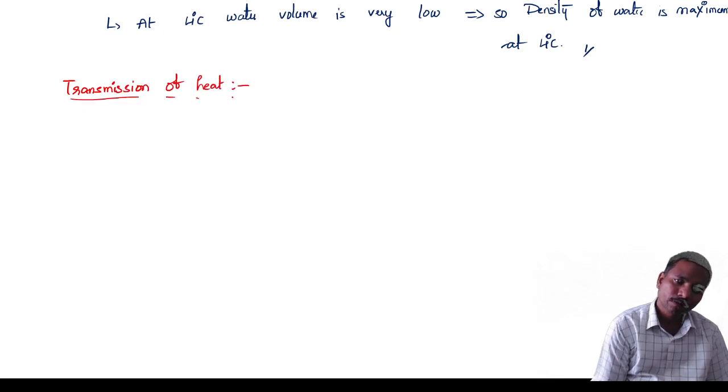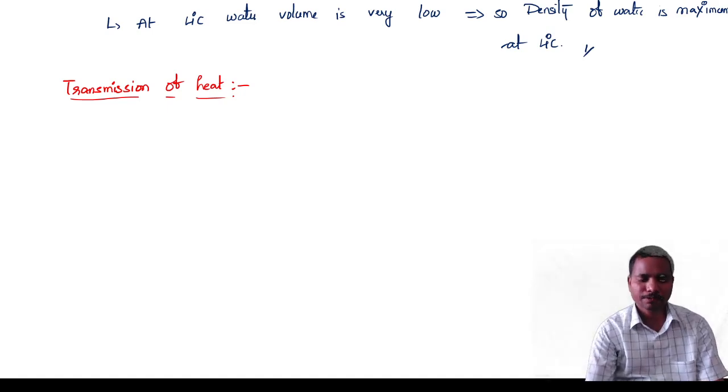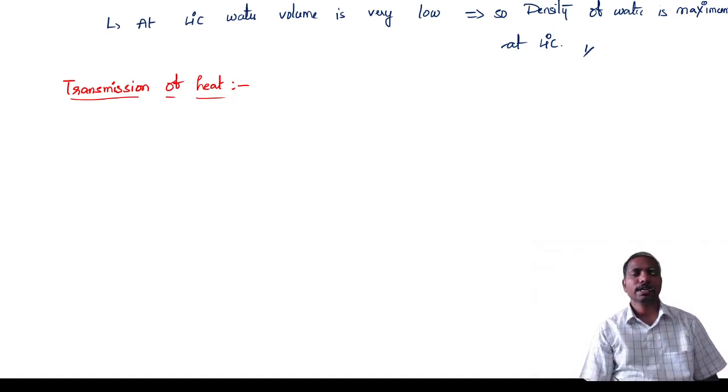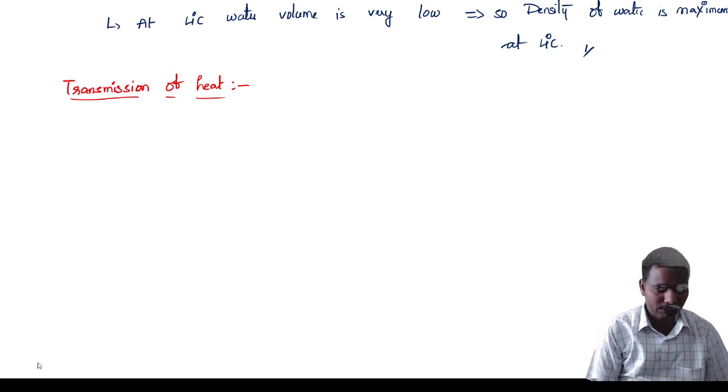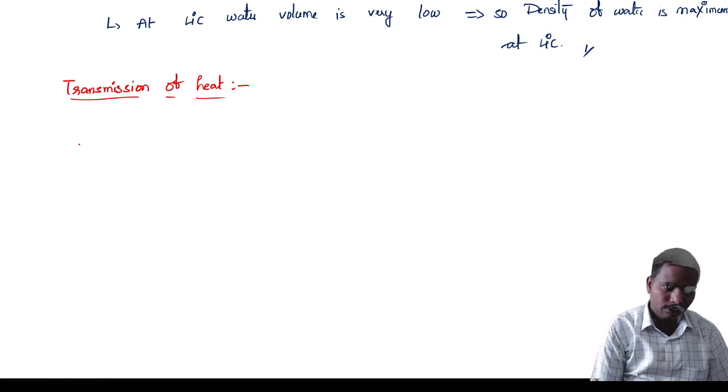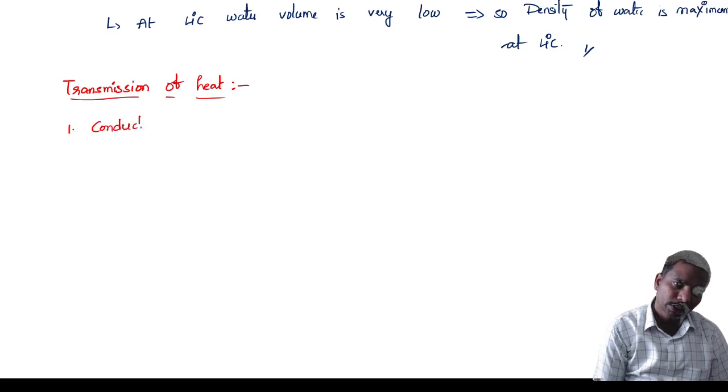Here we have three types of the transmissions. One is conduction, second one convection, third one radiation. Okay. First method is conduction method.